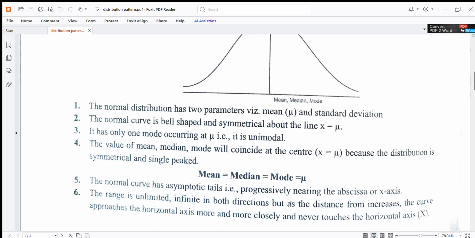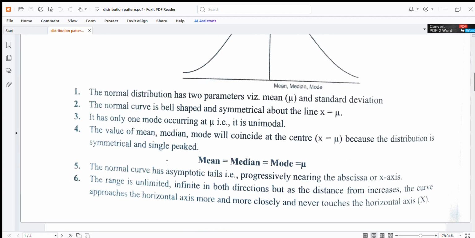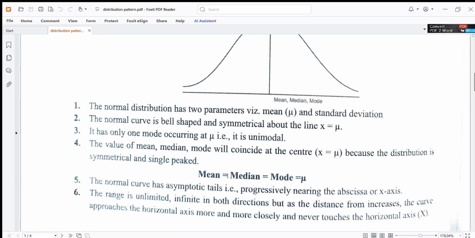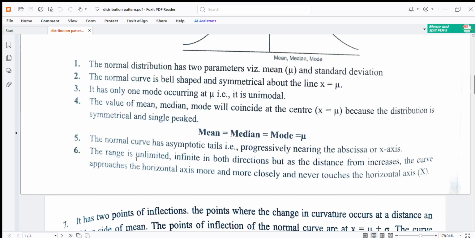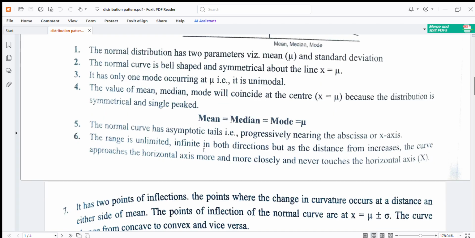The normal curve has asymptotic tails progressively nearing the abscissa or the x-axis. The range is unlimited, infinite in both directions, but as the distance from the mean increases, the curve approaches the horizontal axis more and more closely and nearly touches the horizontal axis.